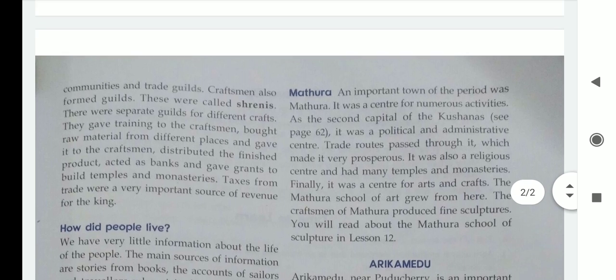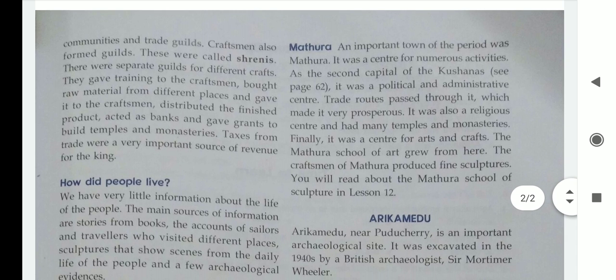Similarly, here we are talking about Mathura, since it was a center for numerous activities as the second capital of the Kushanas, a political as well as administrative center. Trade routes passed through it. Trade routes means the routes made especially to go to other areas for trade purposes, and they crossed from here, which made it very prosperous. It was also a religious center and had many temples and monasteries.